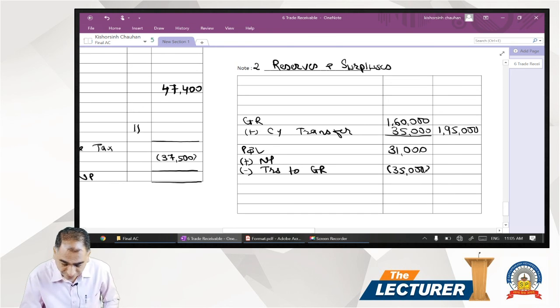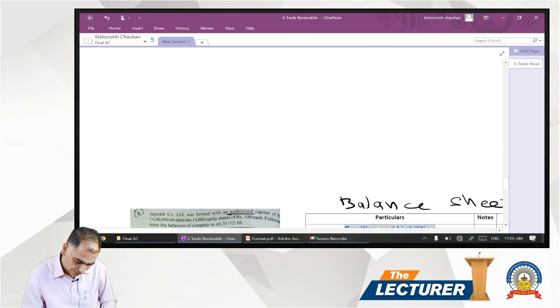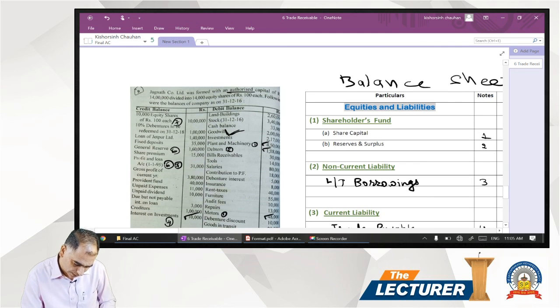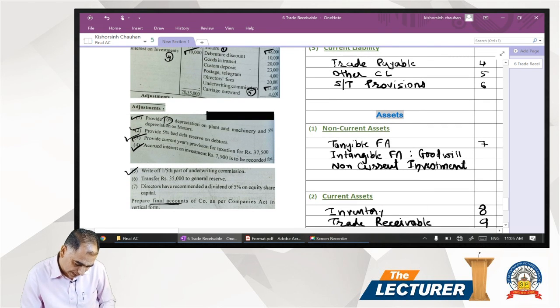Then if the company has a dividend, we have to deduct the dividend and then put the totals in the outer column. So we have written general reserve opening balance and P&L, and we tick them so that the P&L account is not missed out. So adjustment number 6 is taken care of.